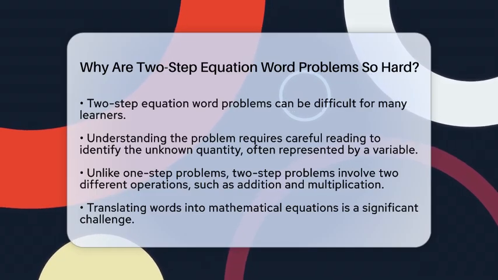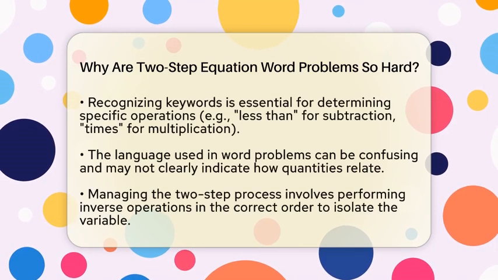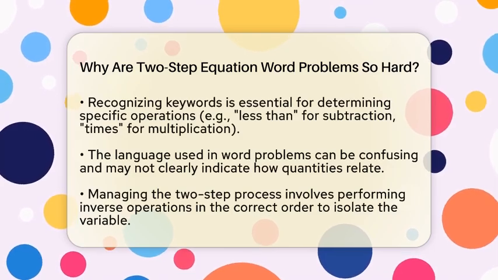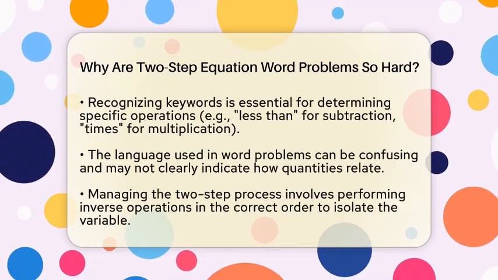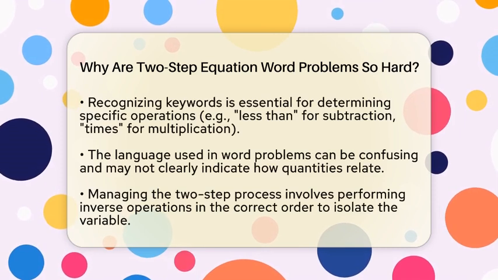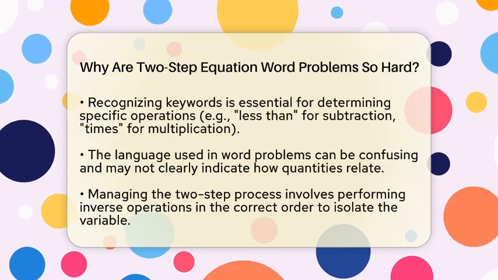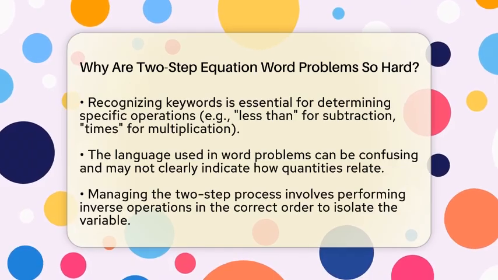One of the biggest hurdles is translating the words into a mathematical equation. You have to recognize keywords that indicate specific operations. Words like "less than" signal subtraction, while "times" indicates multiplication. This can be confusing, especially since the language used in word problems can be tricky. Sometimes, the way quantities are combined or compared is not immediately obvious.